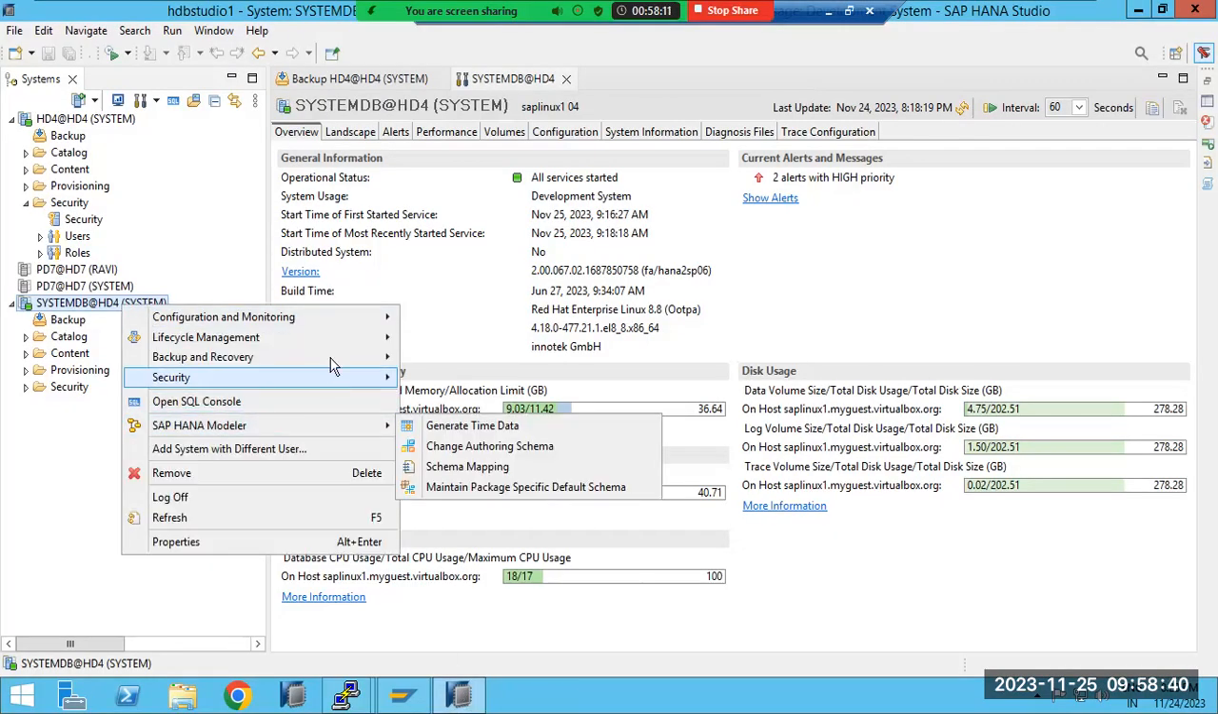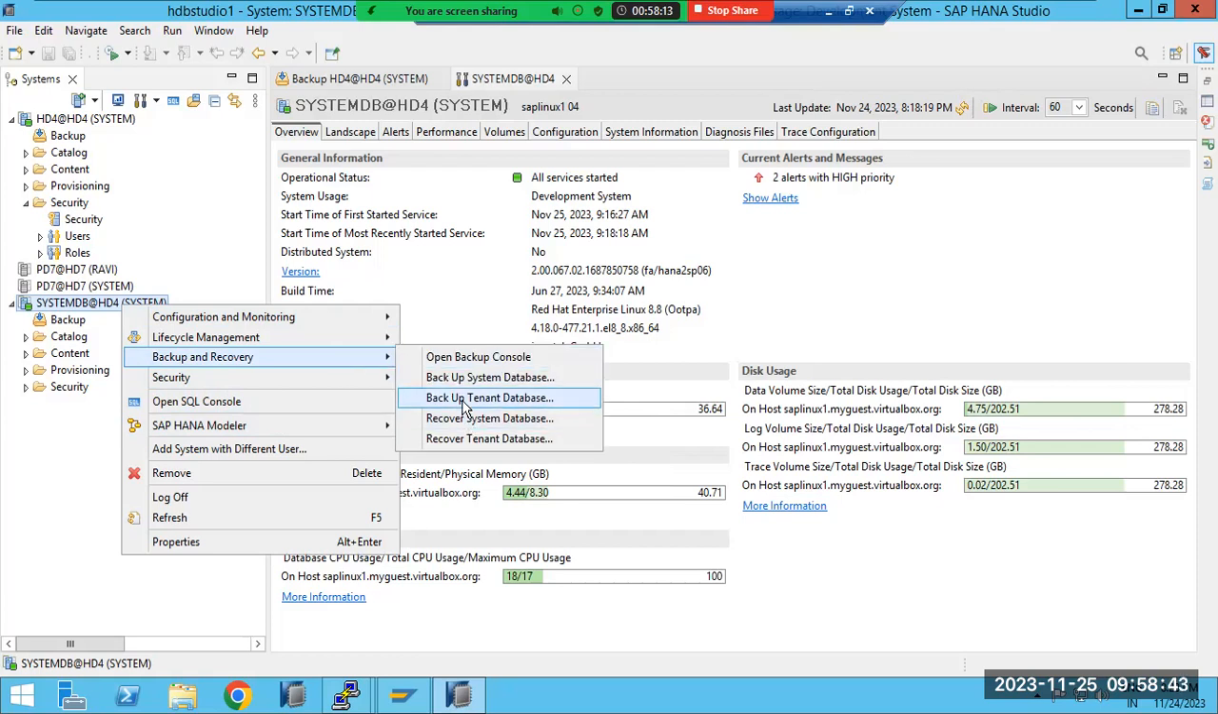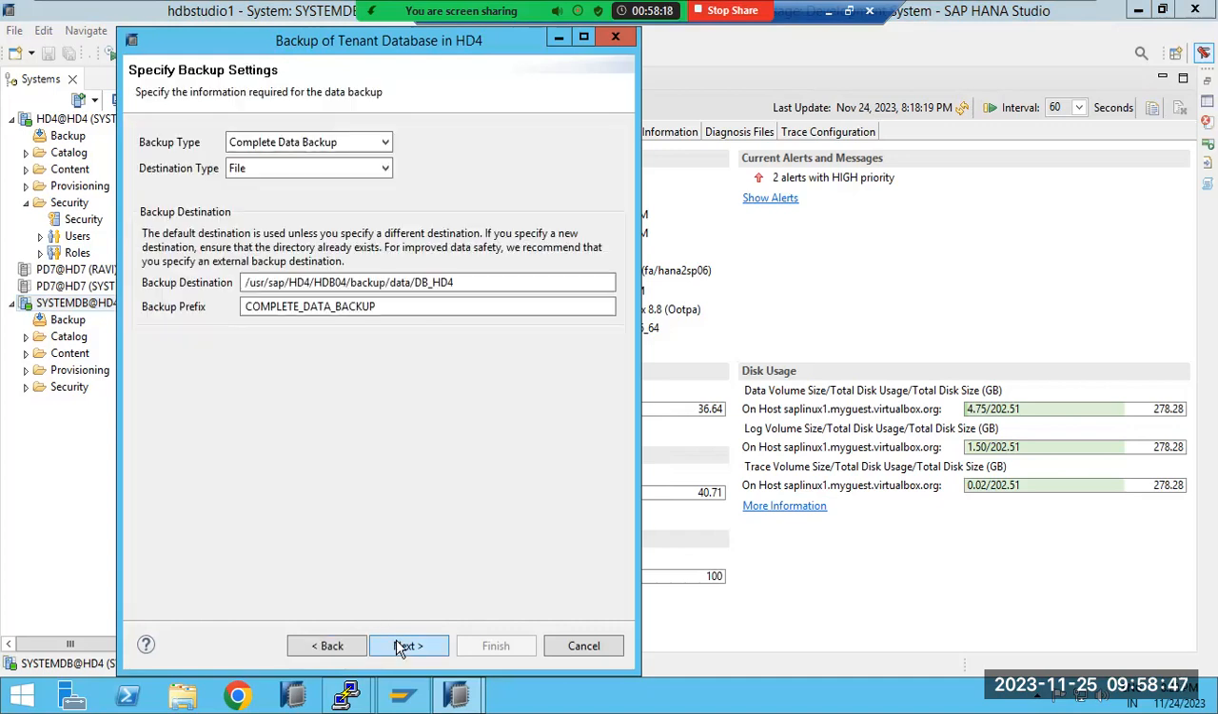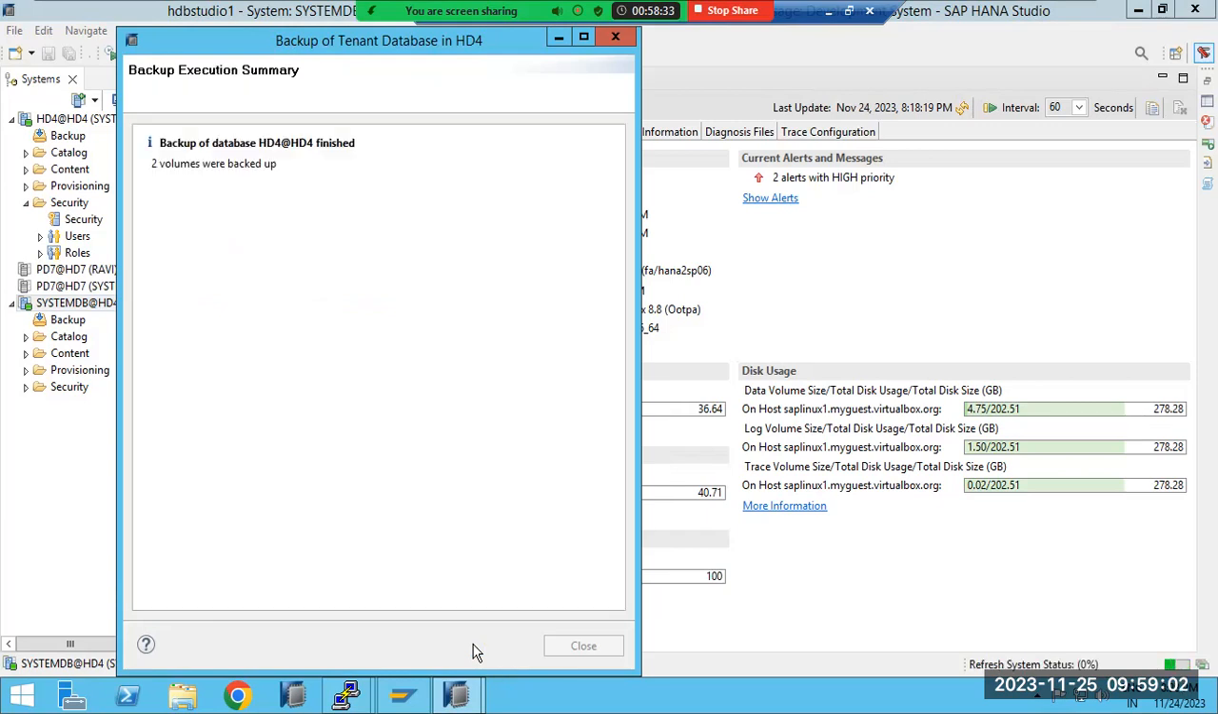While creating, if you want a different naming convention here, you can change it. Suppose I want my backup to be named ABCD, then you can change it to ABCD, or ABC like that. Then when you take the backup, it will create ABC.